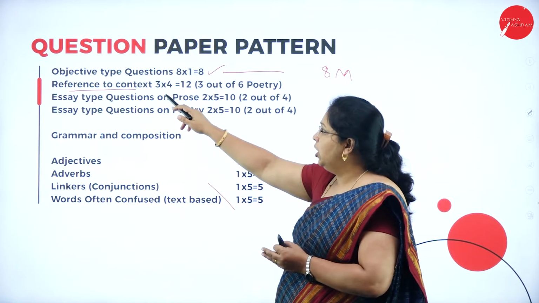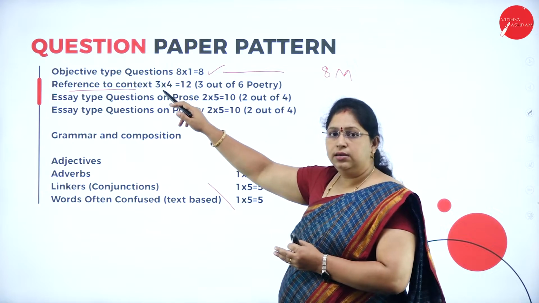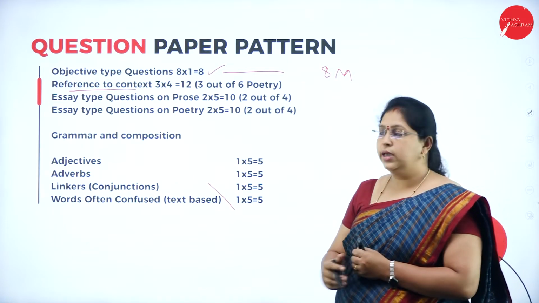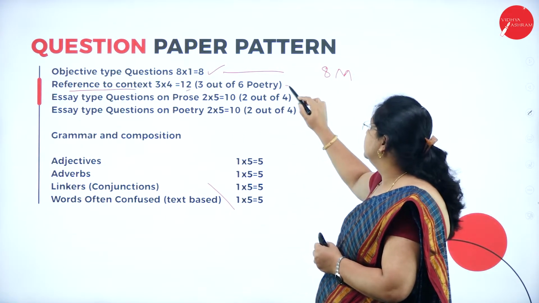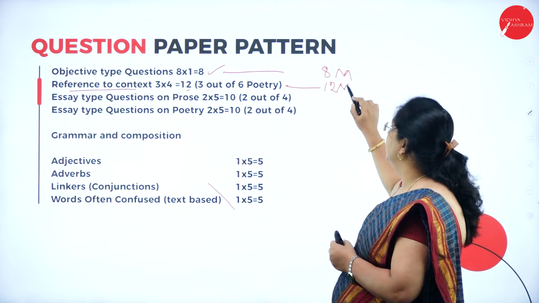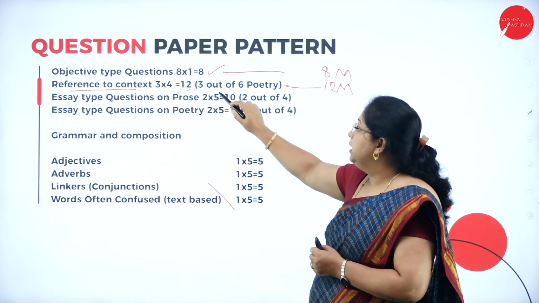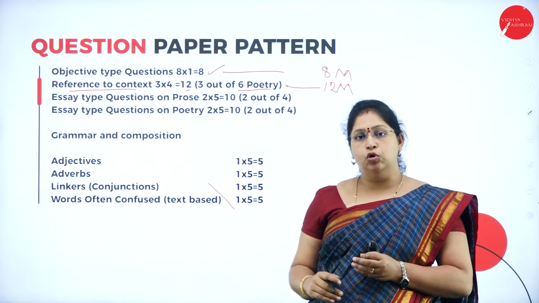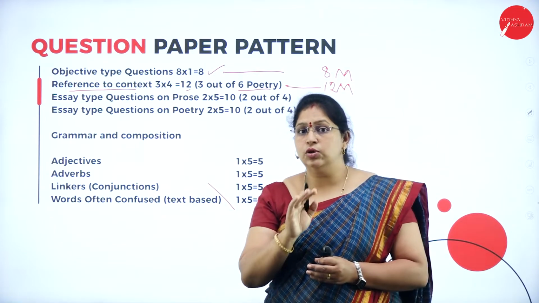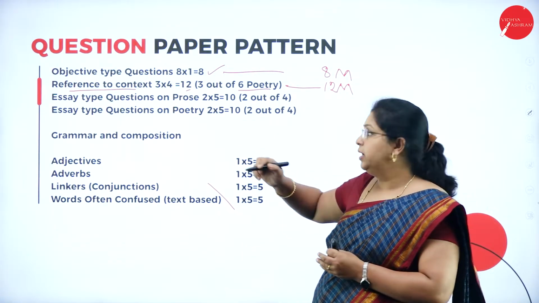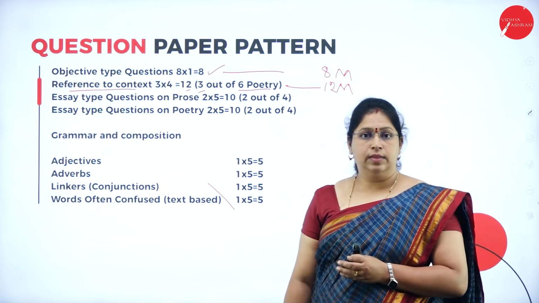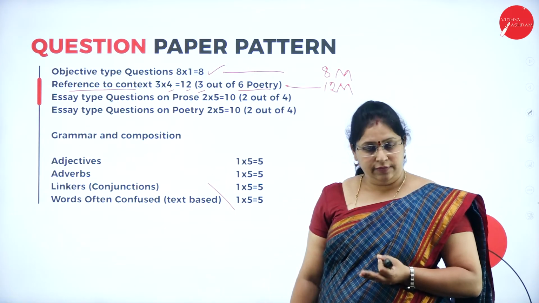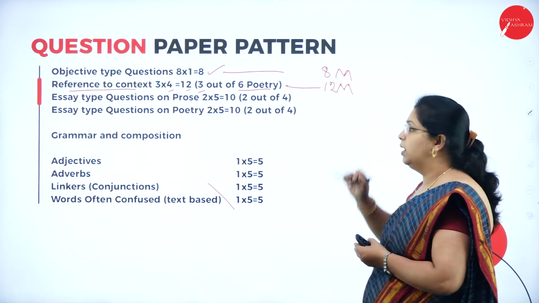You have to write any 3 reference to context here, and each question is for 4 marks. Totally this is for 12 marks. Here remember, 3 out of 6 poetry. So you will have 6 questions from different poems. Out of 8 poems you will have 6 questions, and out of that you have to answer any 3. If you write correctly, you may get 12 marks in this main.